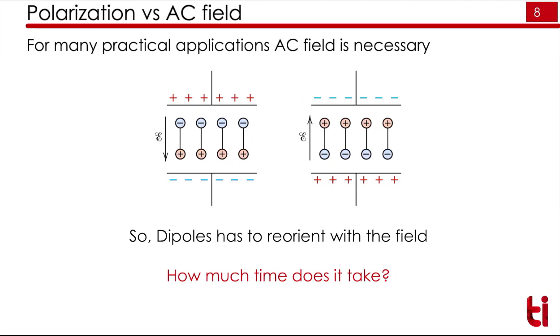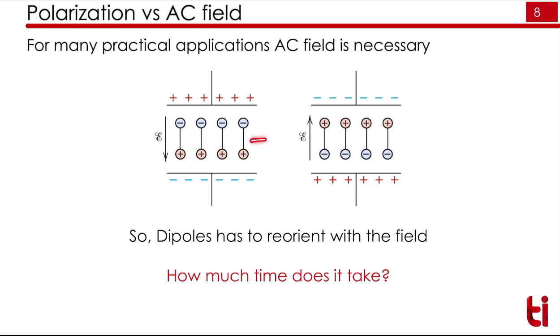Dielectric materials have applications, but you need to apply some AC field. An AC field means a field which has a certain frequency. AC will have two polarities, one called positive polarity and one called negative polarity, and this polarity will continuously change as the frequency changes. Now, how much time will the material take to change its polarity? If the polarity of the outer plate changes, the polarity of the material should also get oriented with respect to the outer polarity, or with respect to the outer charge.